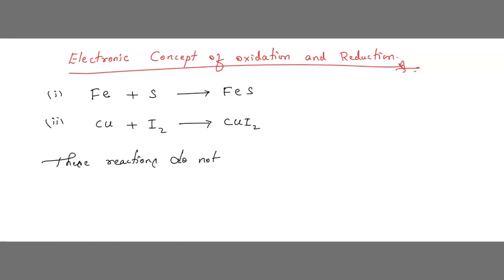Nor is there addition of hydrogen or removal of hydrogen. There is no O symbol, and there is no H symbol.